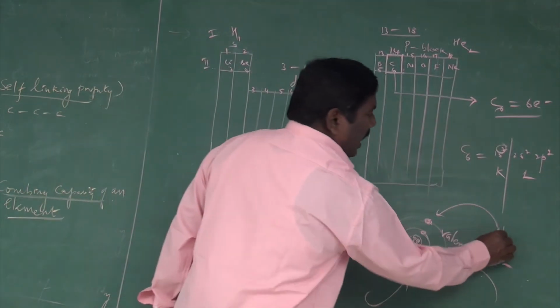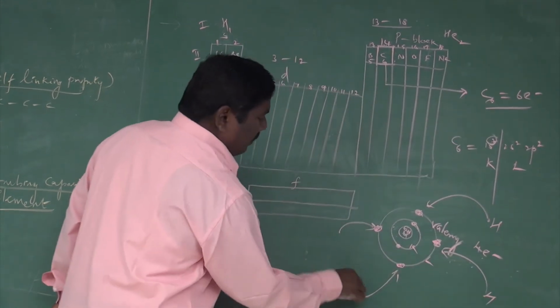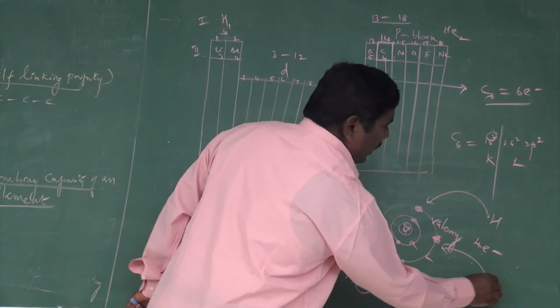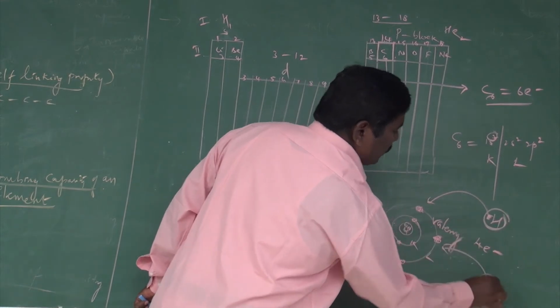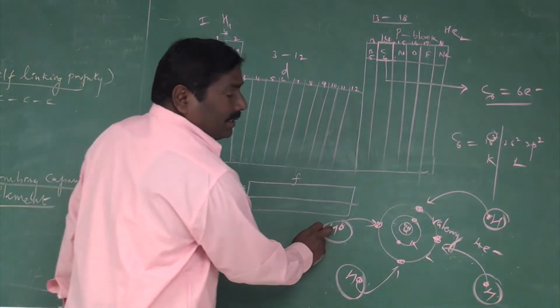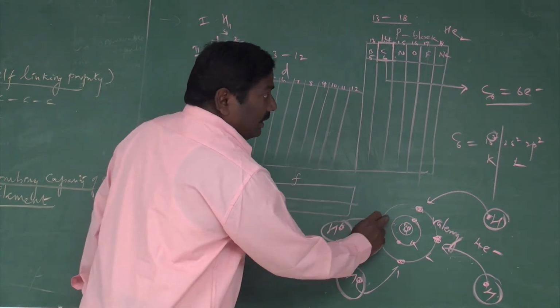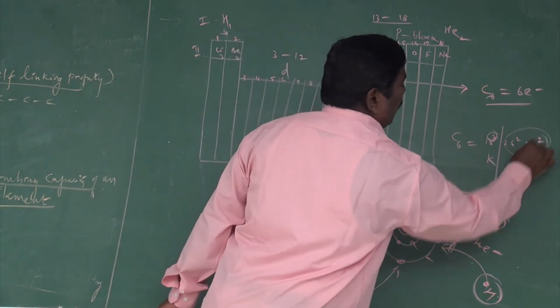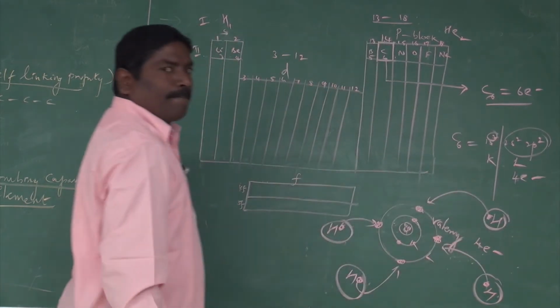Whether hydrogen is combining, what will happen? The hydrogen atom contains 1 electron, and this hydrogen is going to combine with the valence level of carbon. Carbon contains 4 electrons in its valence level.